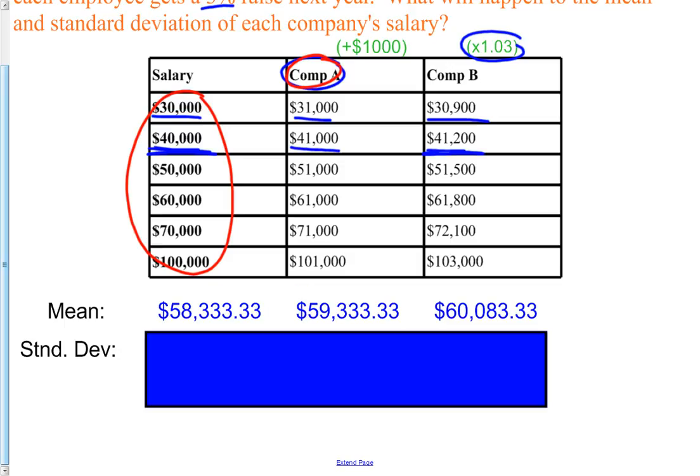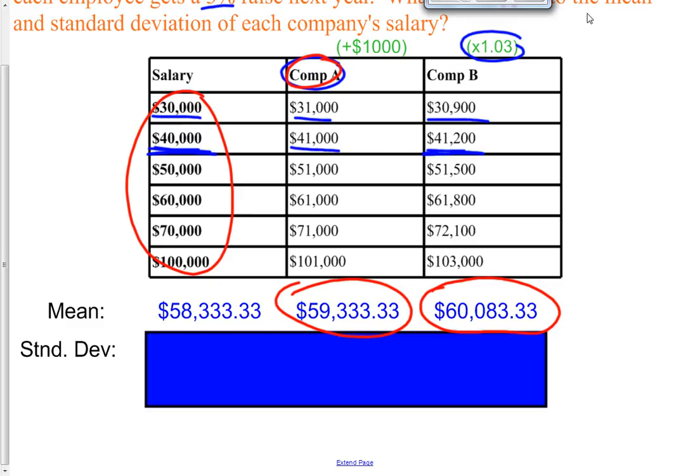What happened to the mean? Look at that. It went up $1,000 on the nose, didn't it? 58,000 to 59,000, the mean went up $1,000. Now, taking a look here at the mean of company B, the mean went up, didn't it?